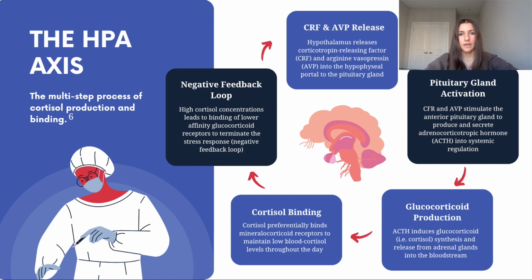The HPA system is carefully modulated through negative feedback loops exerted by cortisol on the hippocampus, the PVN, and anterior pituitary gland to maintain predetermined hormone levels and homeostasis. Of its two receptors, mineralocorticoid and glucocorticoid receptors, cortisol preferentially binds mineralocorticoid receptors, and it maintains low blood cortisol levels during normal circadian rhythms by doing so. However, when cortisol concentration is really high, as in stressful situations, cortisol will bind glucocorticoid receptors with a lower affinity, and that terminates the stress response.